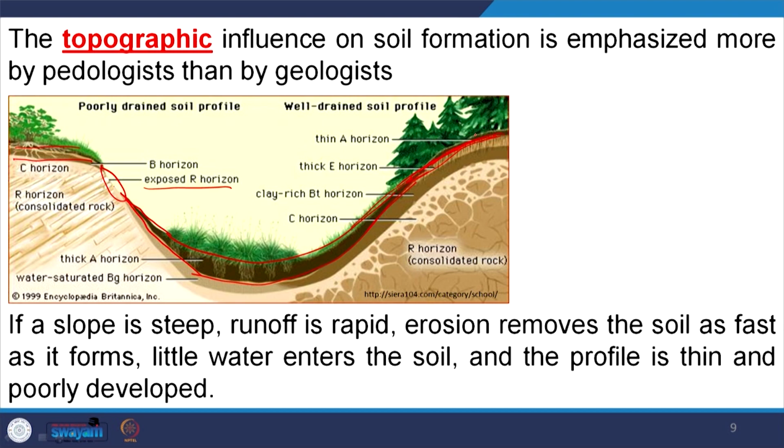So, if the slope is steep, runoff is rapid, erosion removes the soil as fast as it forms, and little water enters the soil, so the profile is thin and poorly developed. However, if you go to the low lying, flat lying areas, the soil thickness will be more as compared to the sloping areas.